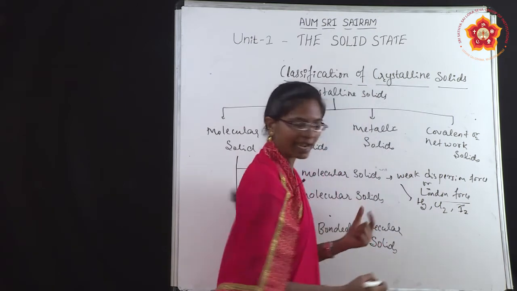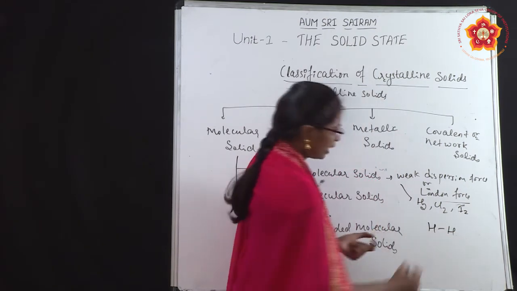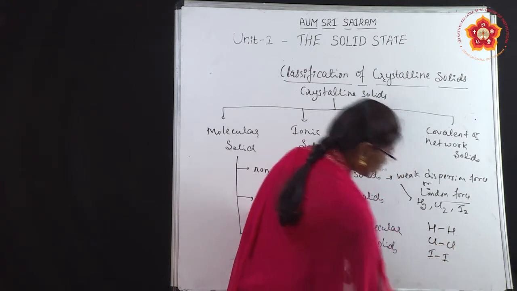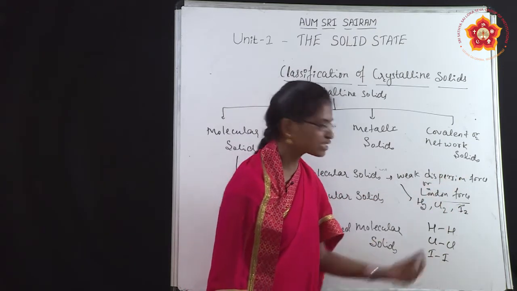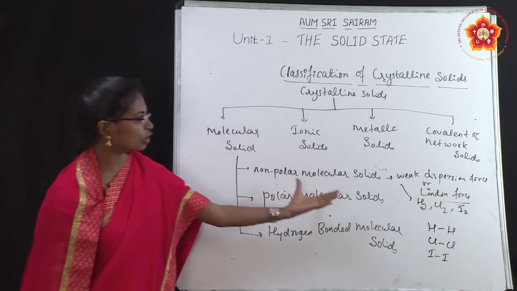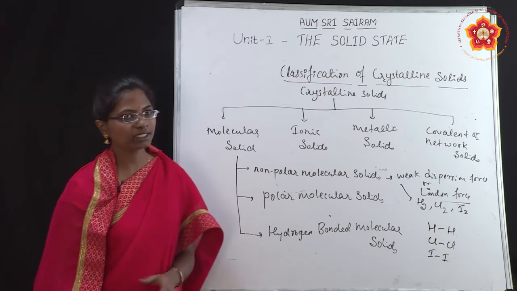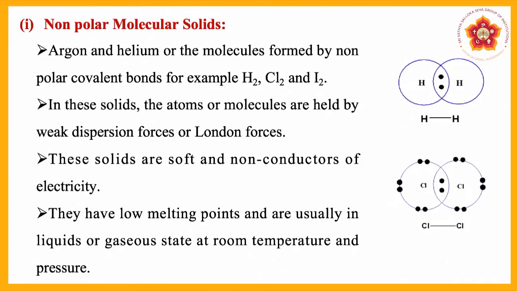Between hydrogen and hydrogen, between chlorine and chlorine, and between iodine and iodine, a weak dispersion force or London force is present. And they are very soft in nature, and they are non-conductors of electricity.